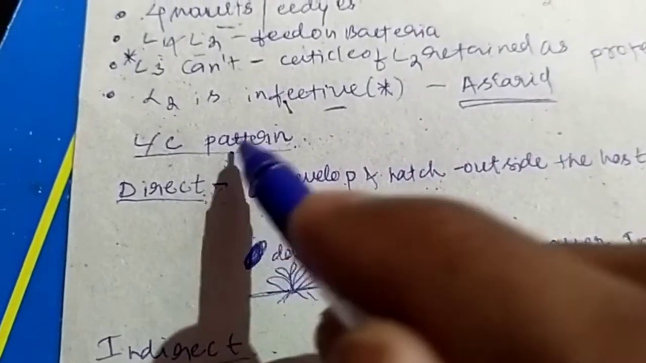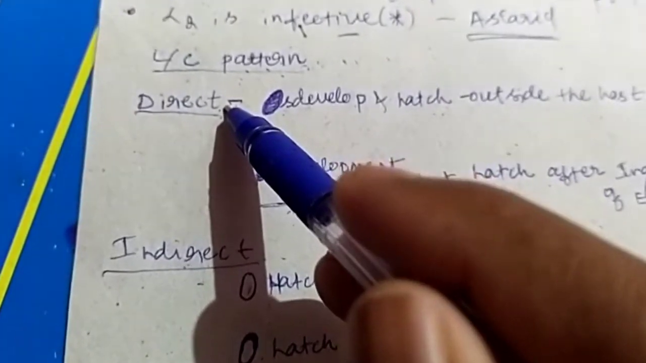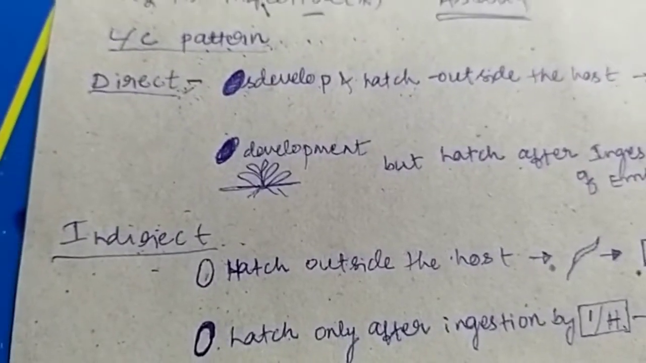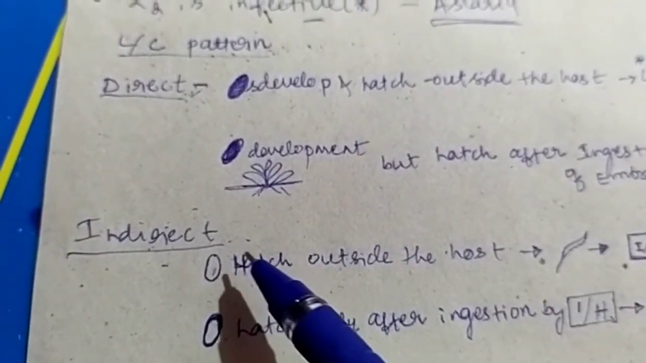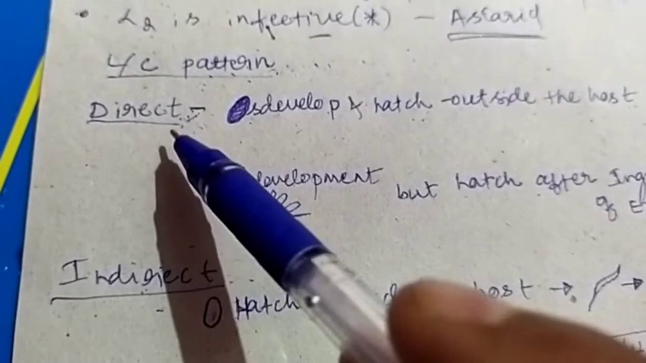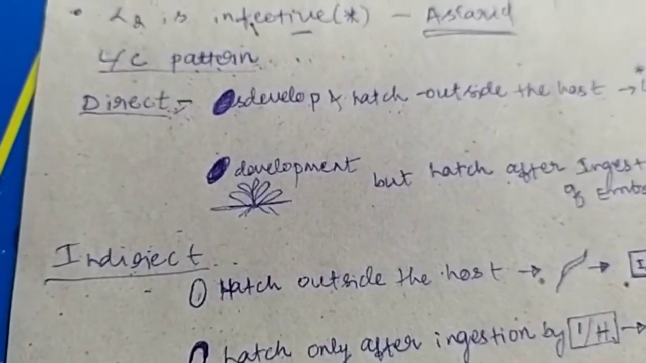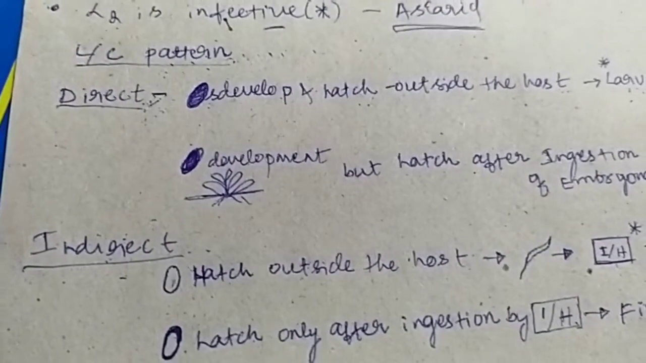Now let us come to the life cycle pattern of nematode. There are two life cycle patterns. The first one is direct and the second one is indirect. In case of indirect life cycle pattern, there is involvement of an intermediate host. But in case of direct life cycle pattern, there is no intermediate host. In direct life cycle pattern, there are two possible conditions.